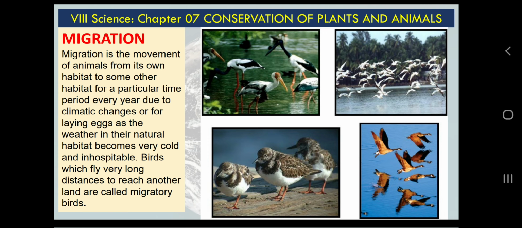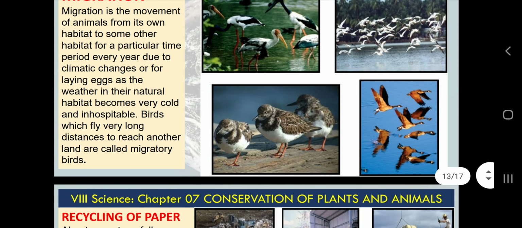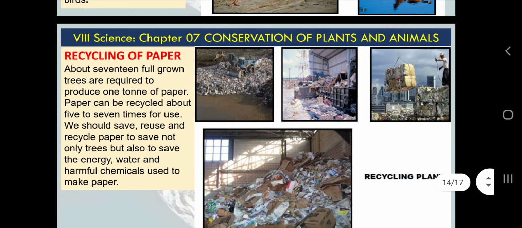So I am sure you have read this text. Migration is the movement of animals from its own habitat to another habitat for a particular time period every year due to climatic changes, or for laying eggs, for reproduction, as the weather in their natural habitats becomes very cold and inhospitable. These birds are called migratory birds. Very easy to understand. Next thing, recycling of paper.